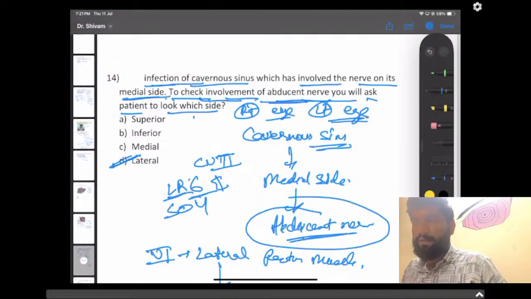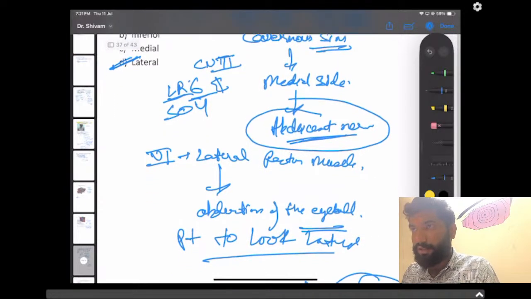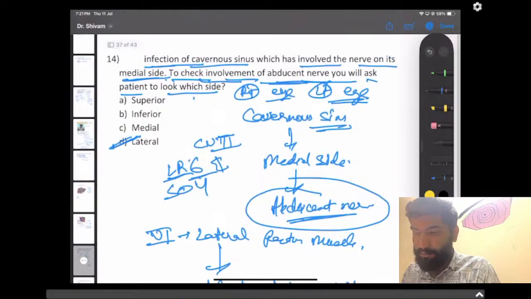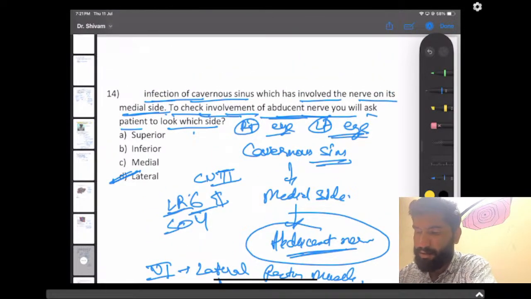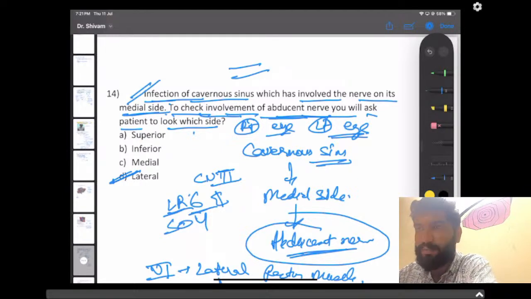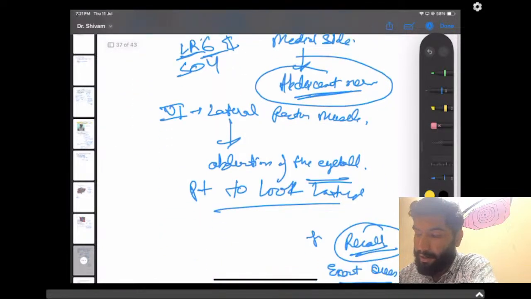This question was recalled by many of the students, I guess. Lateral side, yeah. See, some students are saying the answer also. It was a case presenting question. It was not a direct question like infection of the cavernous sinus. So the wording of the question was not like this. I think the wording was something different, but the question was something like this only, which was asking superior, inferior, middle, or lateral. Four options were present here, like this only. Okay. Let's move to the next question.